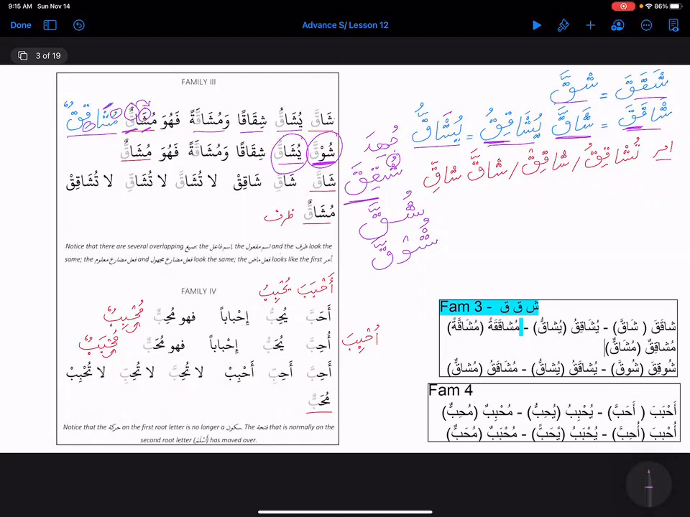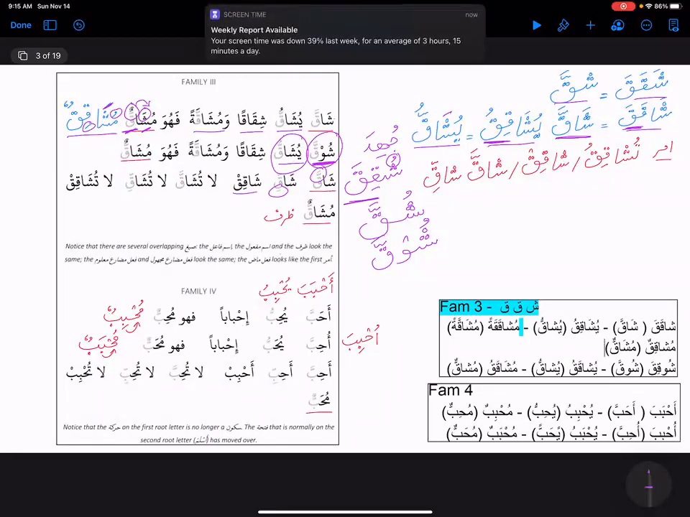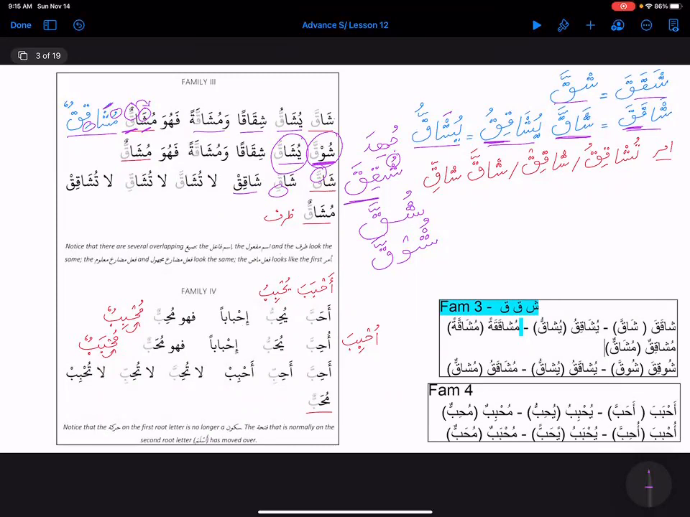Then for Amar, we know that we are going to have three Amar. One with Fatha, the other one with Kasra, and the third one is regular by opening that Shadda. So that will make it Shaqqa, Shaqi, and Shaqik. La tushaqqa, la tushaqi, la tushaqik. And then zarf is mushaqun.